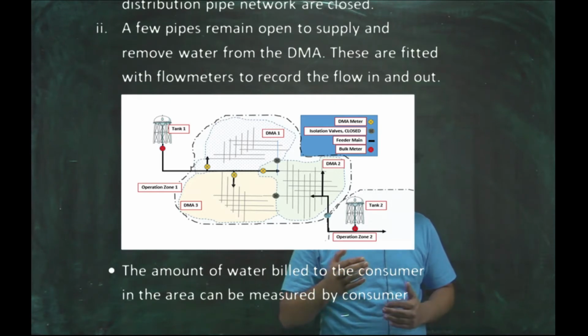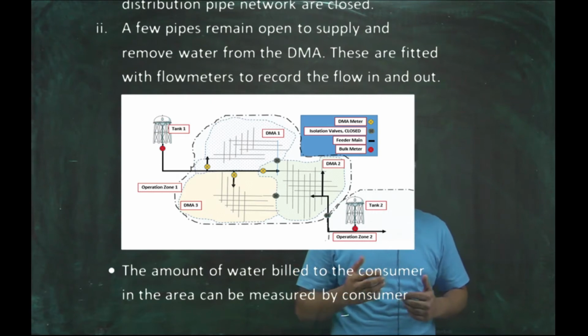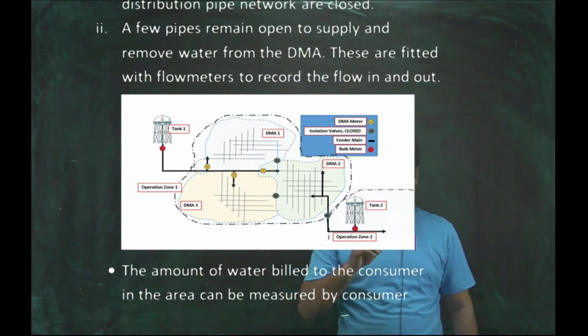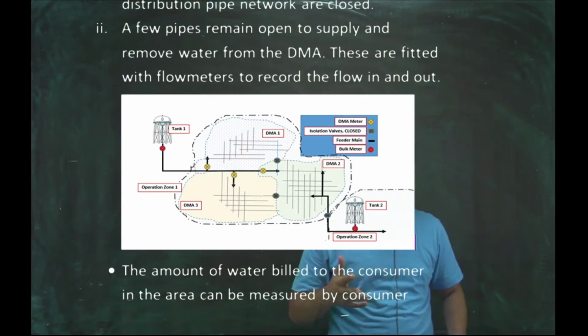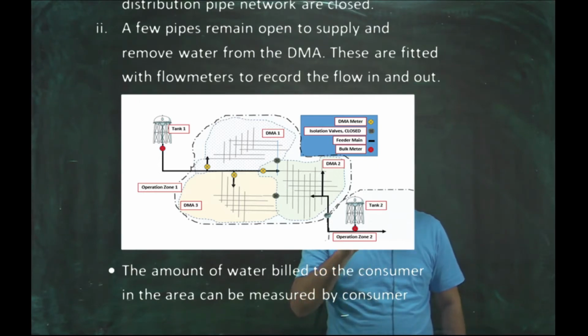So let's say 50 crore rupees is the total the consumers are paying for the water, and let's say the amount of water that has been released has the value of 70 crore. So therefore there is a difference of 20 crore. Now they will find, is there any illegal connection, or is there any pressure problem, or is the water leaking. So from this concept they will check and fix all the irregularities.